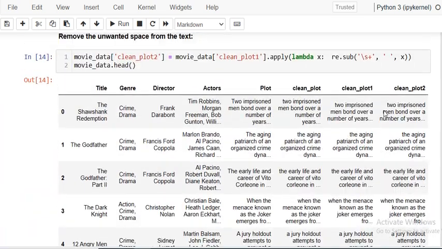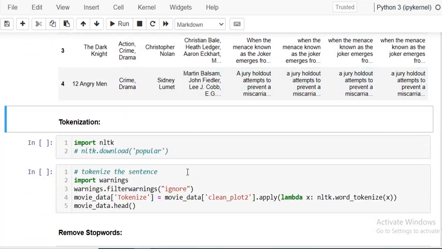Now, next thing is we have to tokenize this because we have to find only the words which have some meaning. Because some of the words like the, a, am, okay, I, these words do not carry any type of meaning. So we have to remove that also. So for that we have to tokenize.